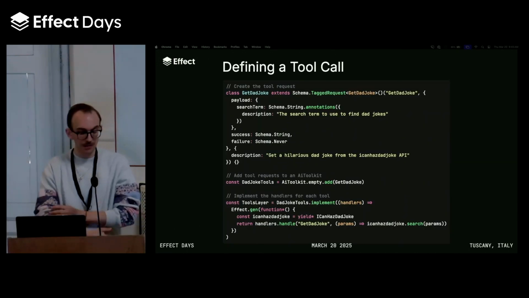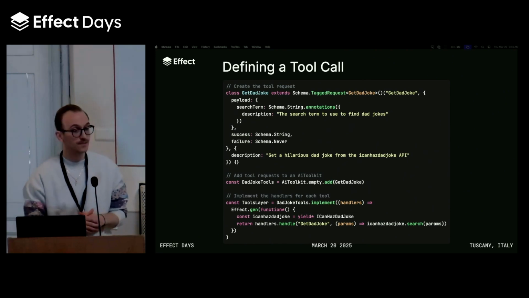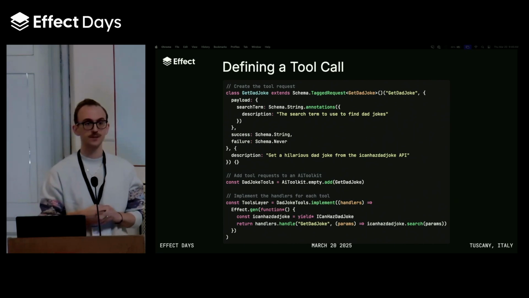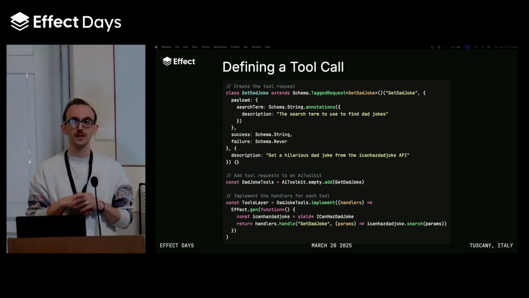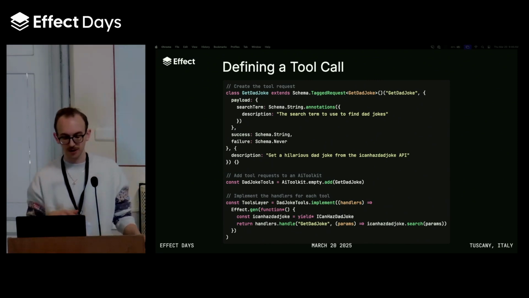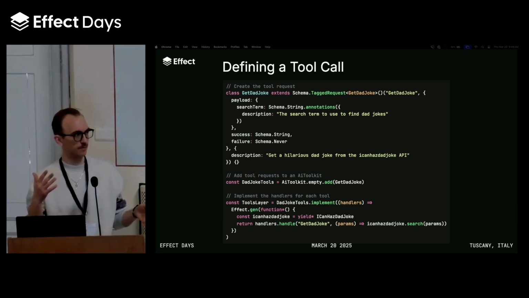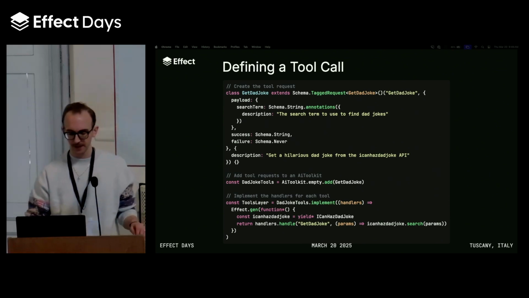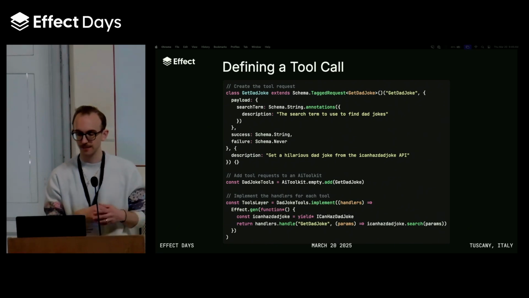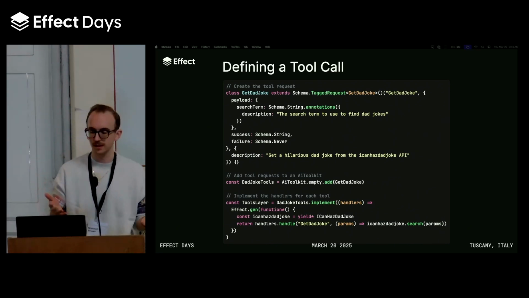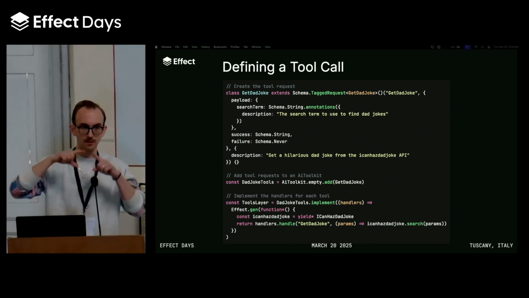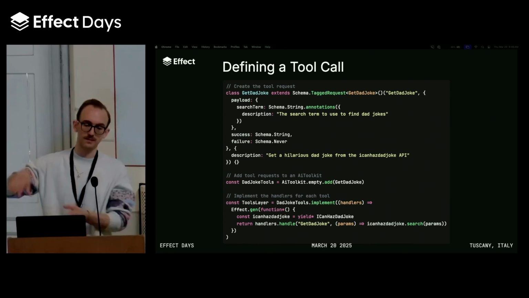Effect-ive has, I think, a pretty cool way of defining tool calls at the moment. We have a module called the AI Toolkit, which allows you to package up all the different tools that you use into a toolkit that you can then build as part of your program and provide along with interacting with an LLM. For those unfamiliar with how tool calls work, it's basically when you submit a query to an LLM, you can also submit a list of tools it can use, and it will respond to you saying, I want to use X tool, so you use that tool and then send it back to the LLM.